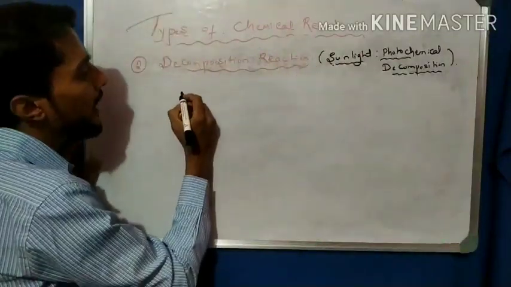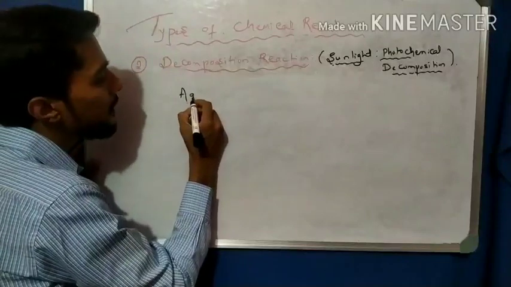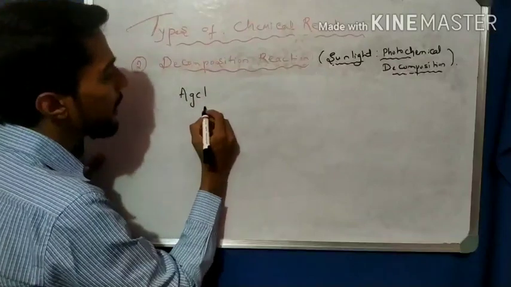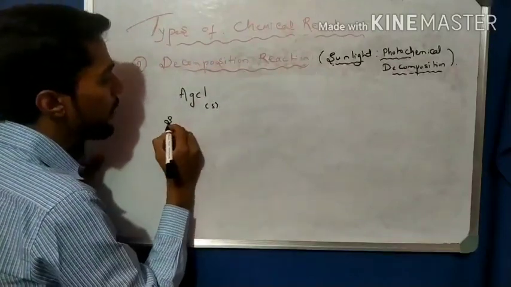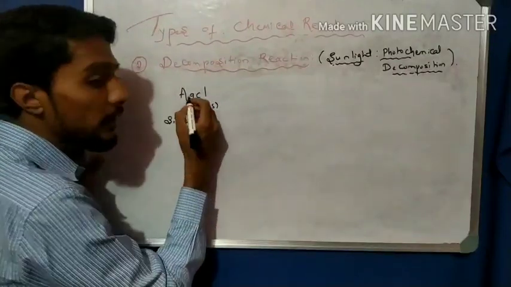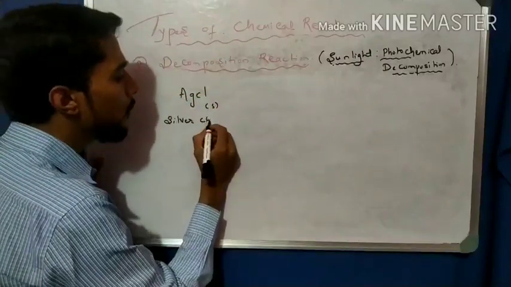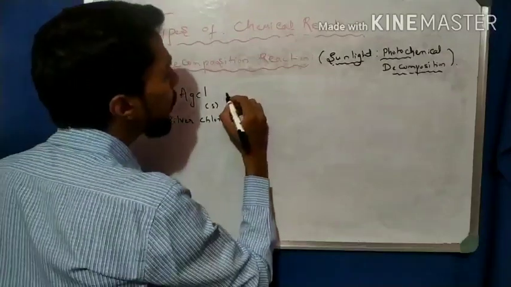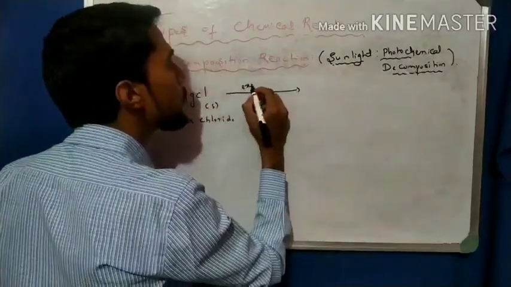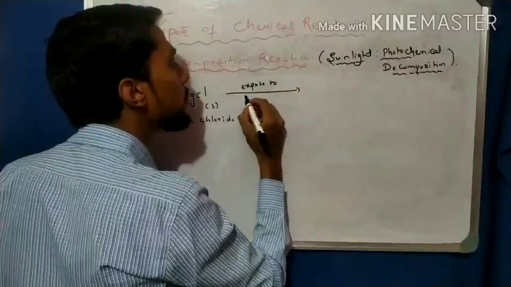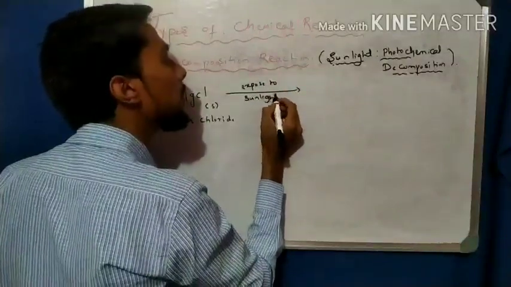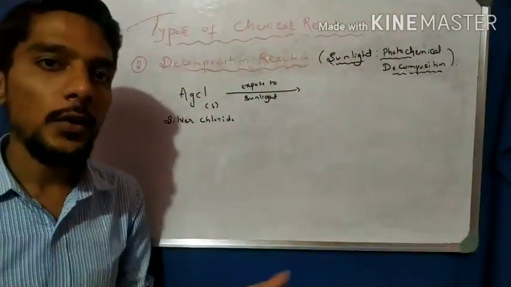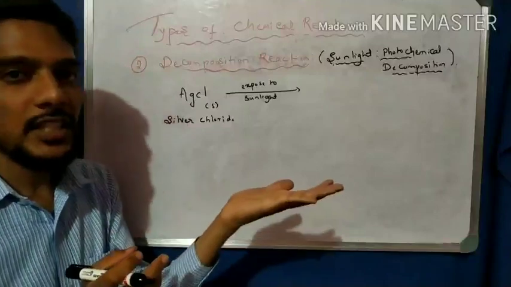Now I take the example of silver chloride, which is solid in state. Here silver, not Cl2, it is only Cl. Silver chloride. Now when silver chloride is exposed to sunlight, see here no heat is required because sunlight is used, so no heat, no electricity, only simply take a china dish.